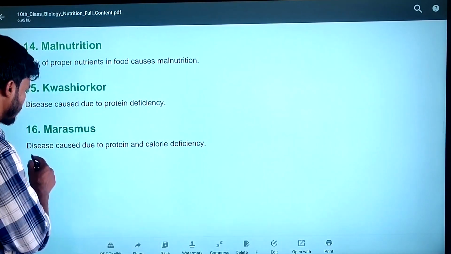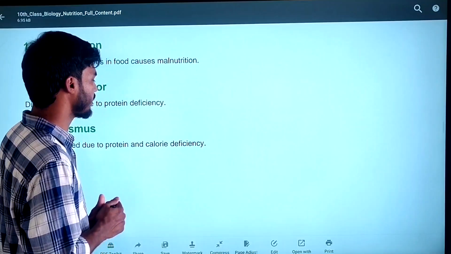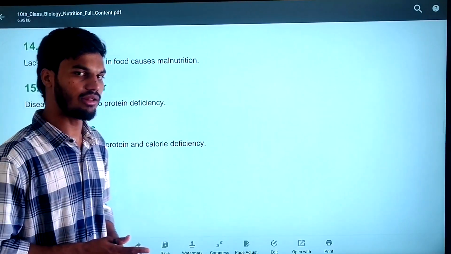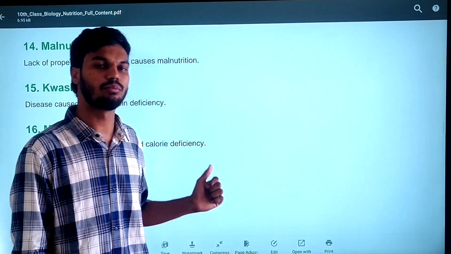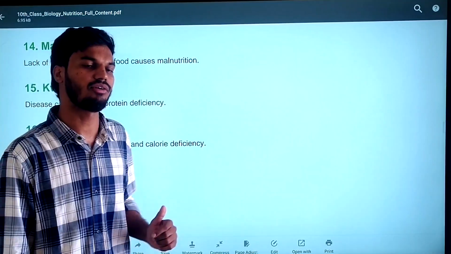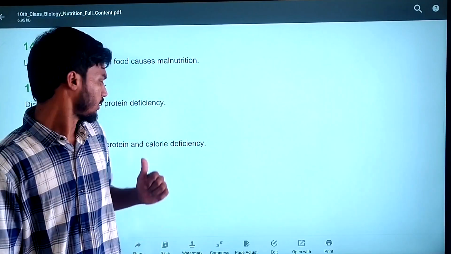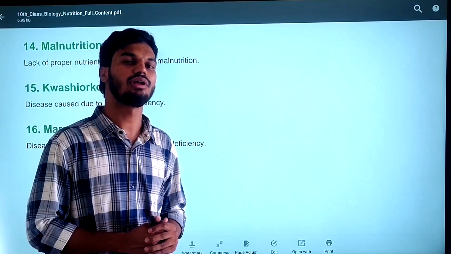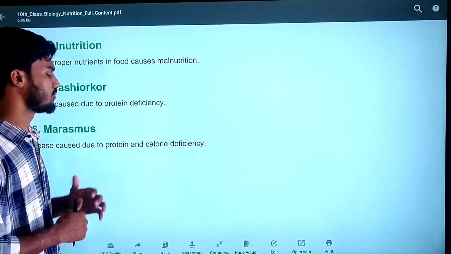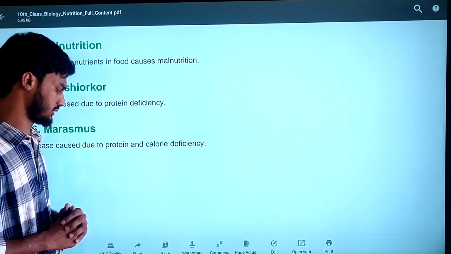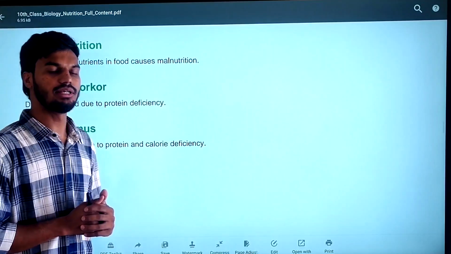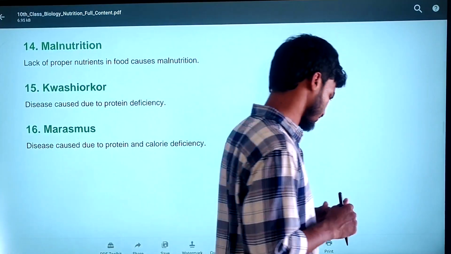Next, marasmus is a disease caused by protein deficiency and calorie deficiency. It is caused by both protein and calorie. If you are not taking a sufficient amount of protein and calories, you will suffer from the deficiency disease marasmus. The remaining we'll discuss in the next topic.